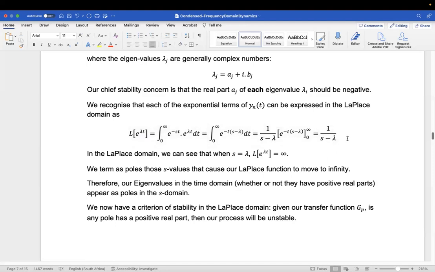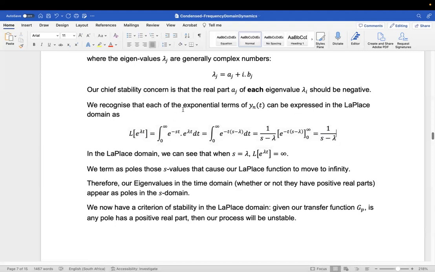Because we can imagine, if we've got some function and then at one point it's shooting up to infinity, then that's like a pole sitting on our plane. So in this case, a pole is where s equals lambda.